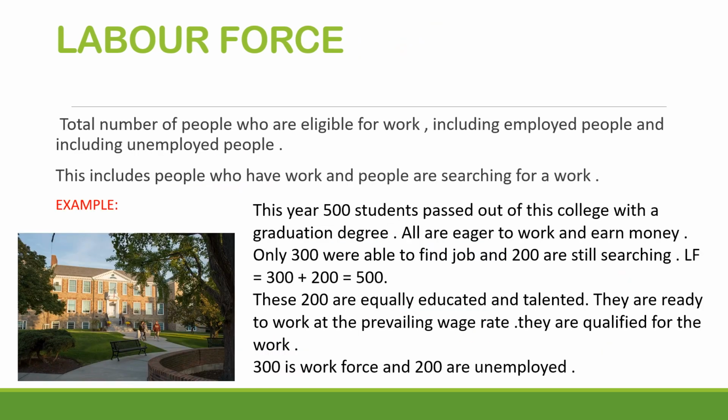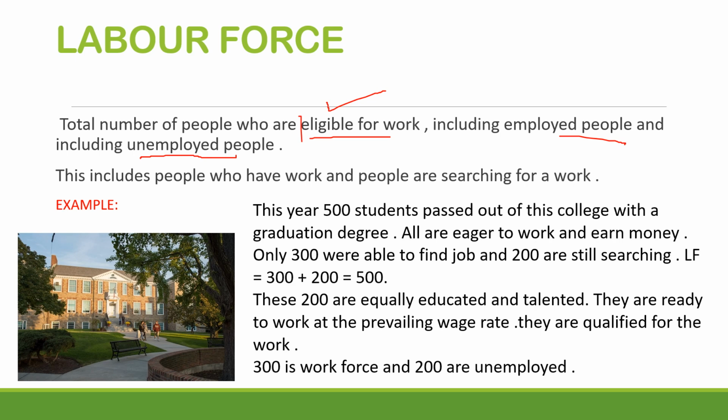Total number of people who are eligible for work, including employed people and including unemployed people. As I told you, labor force is people who are eligible for work. Eligible means they are there for work. They can be employed. They can be unemployed people.